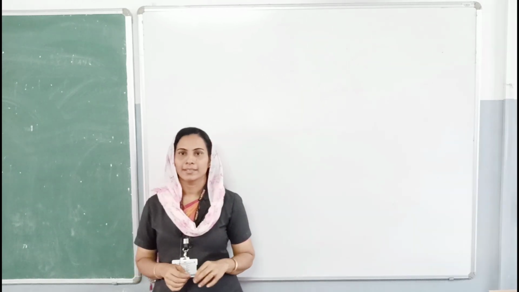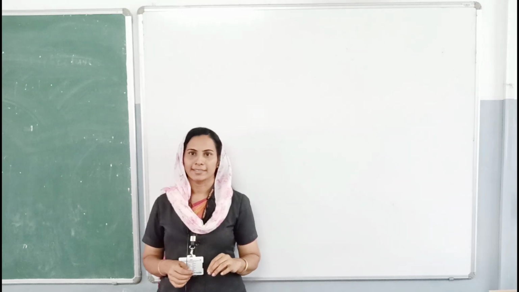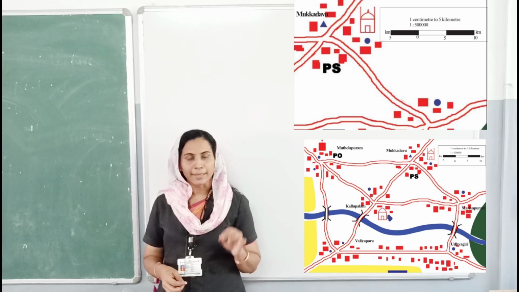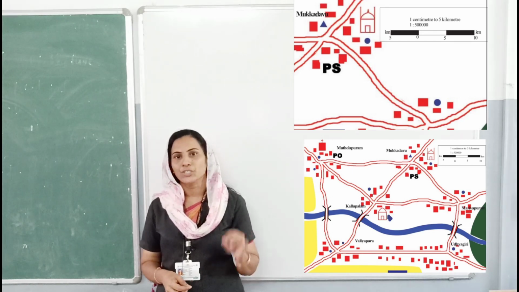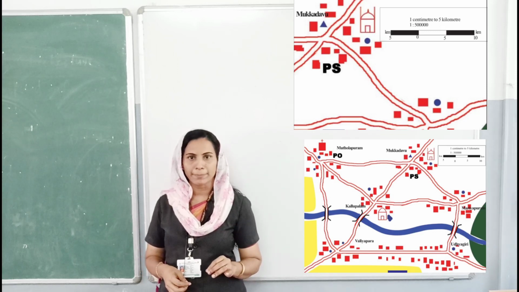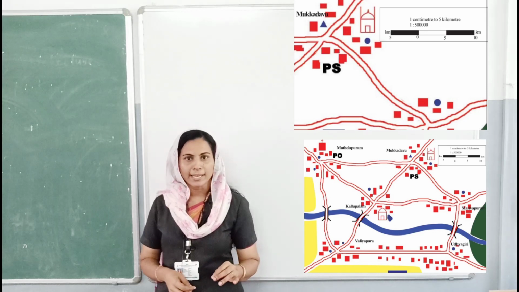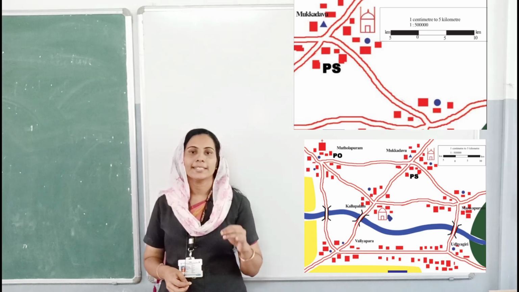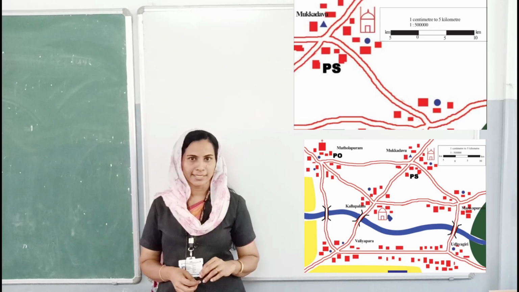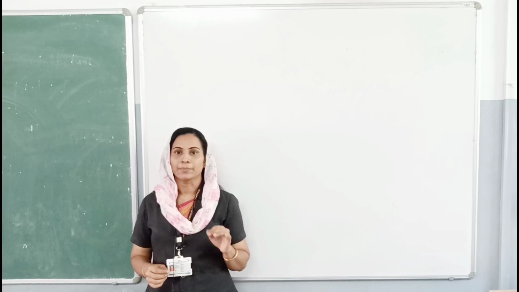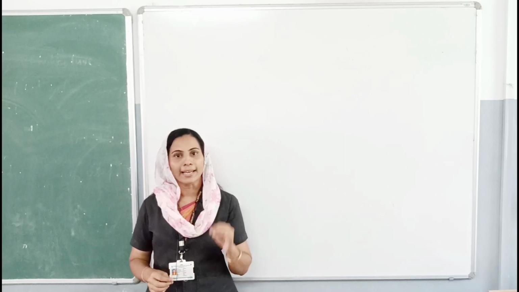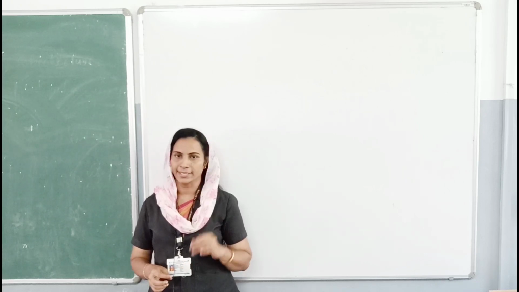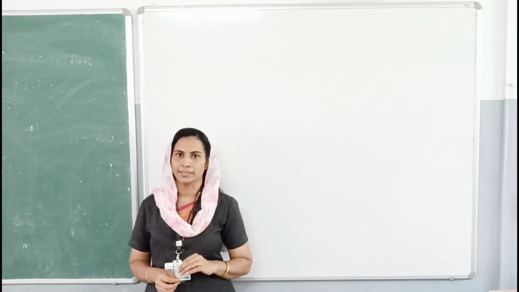Okay, next one, linear scale. Look at this picture. Check whether the scales represented by the first two methods changed in accordance with the change in the map. No. Statement of scale and representative fraction remain unchanged. But the linear scale has changed, isn't it? That means when a map is subject to enlargement or reduction, the linear scale also will change accordingly. That is the merit of this method.